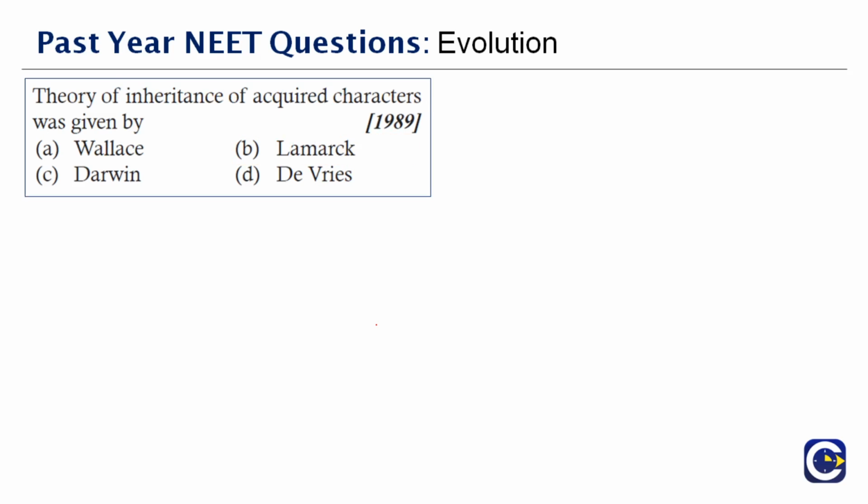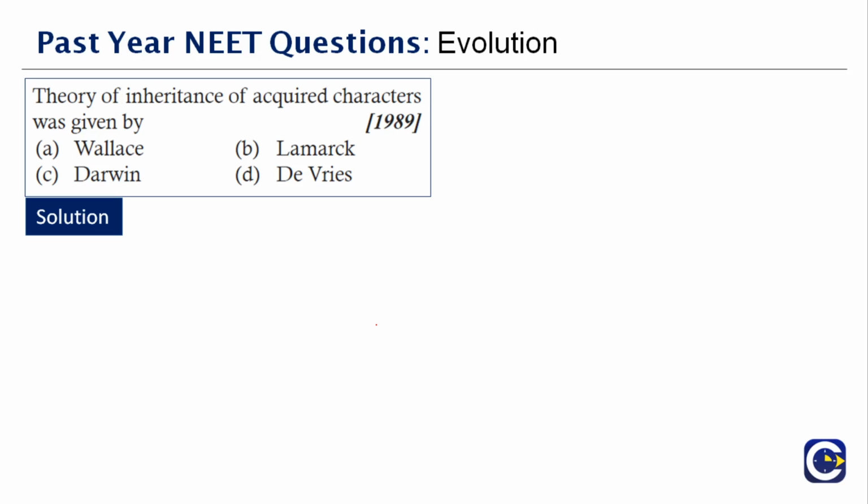Next question here. Theory of inheritance of acquired characters was given by dash. These are all direct questions, so you don't have much explanation for this. One of the most important attempts to explain the mechanism of evolution was made by Jean Baptiste de Lamarck. His theory was inheritance of acquired characters. The theory states that the characters acquired during lifetime are passed on to the progeny and then to the subsequent generations, and new species are produced.